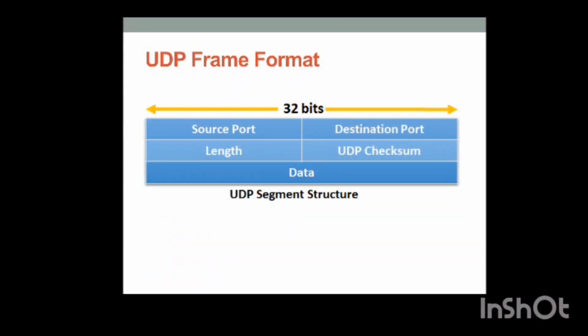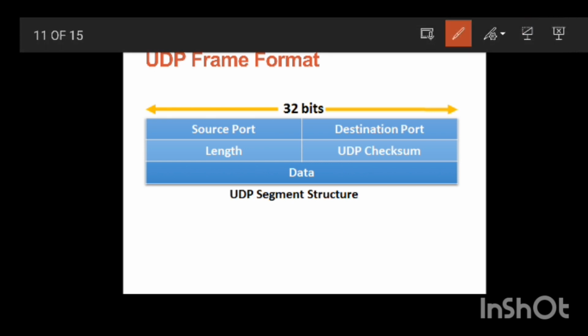Here comes the UDP header format, or we can say the UDP frame format. It also consists of header and data parts. So I have mentioned the header portion. It consists of source port, which is 16 bits, and destination port, which is also 16 bits. Total length is also 16 bits. UDP checksum is 16 bits. Each of these has 16 bits of space, and then at last there is data.